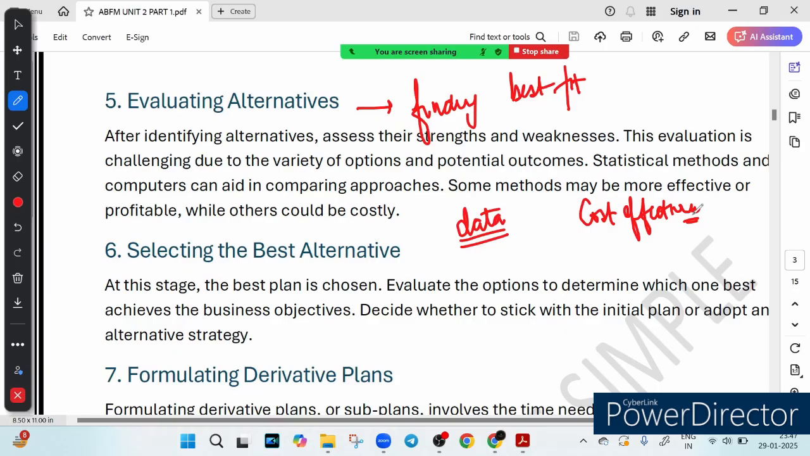Which plan is cost effective, which plan will grow the business faster. So if a bank is considering launching a new digital loan device, it will compare the cost, demand and risk factor before going all in, right? So this is what we call finding the best fit.